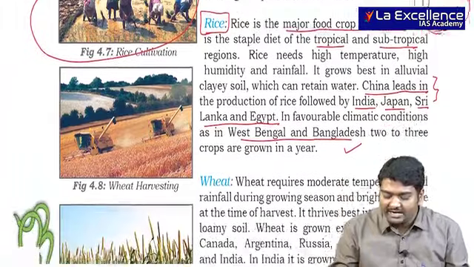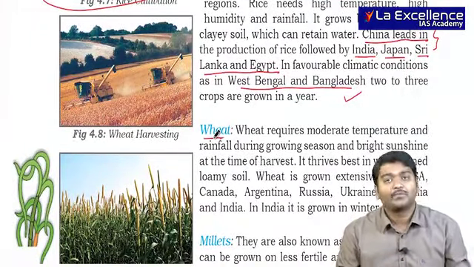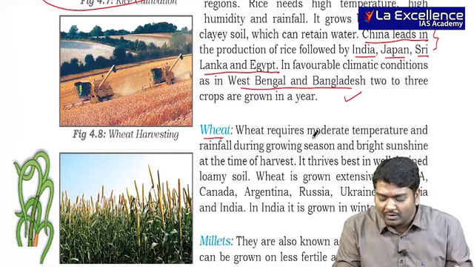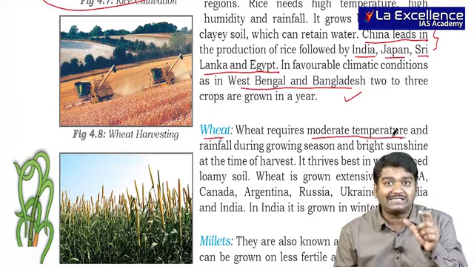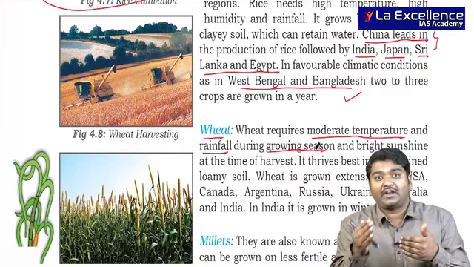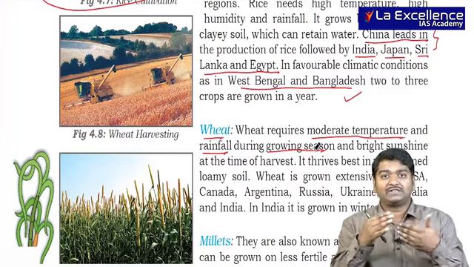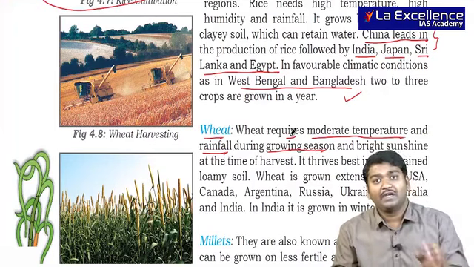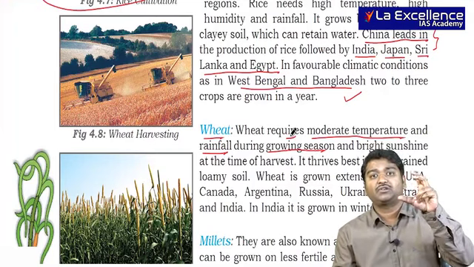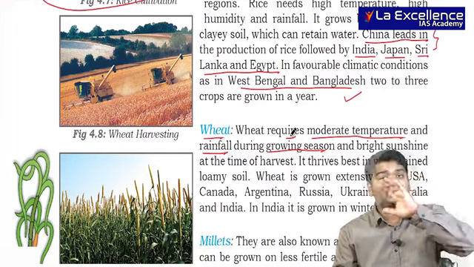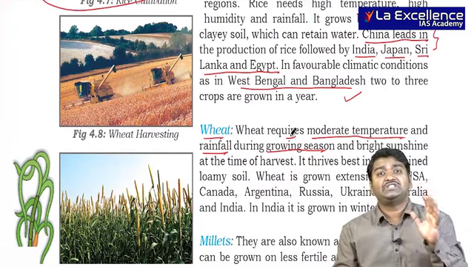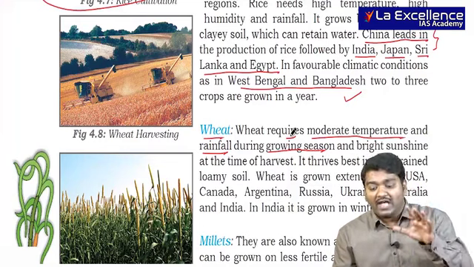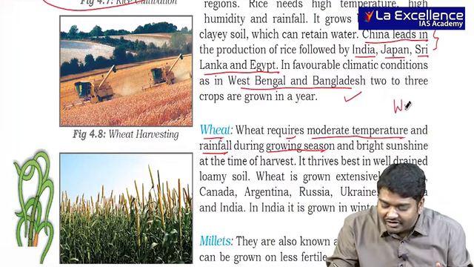Then the second important thing is wheat. Wheat has a peculiar feature: it requires moderate temperature, that means lower temperature, and moderate rainfall. The meaning of this is that you have good rainfall during the growing season. In India, Uttar Pradesh, Rajasthan, Madhya Pradesh, Punjab and Haryana are good regions for growing wheat, in winter.